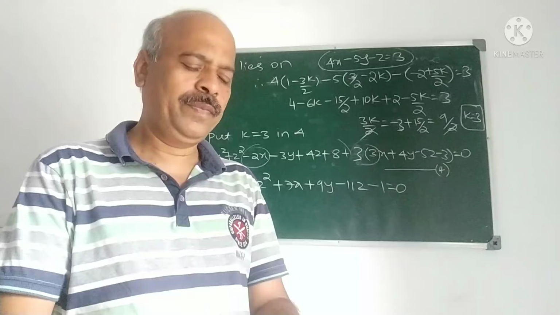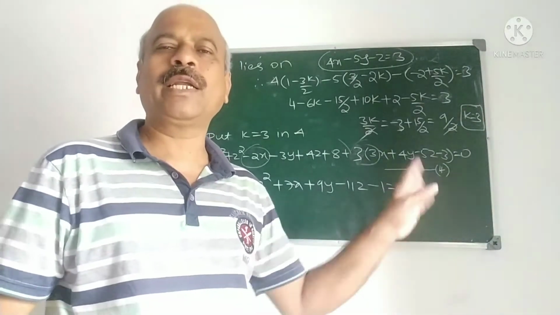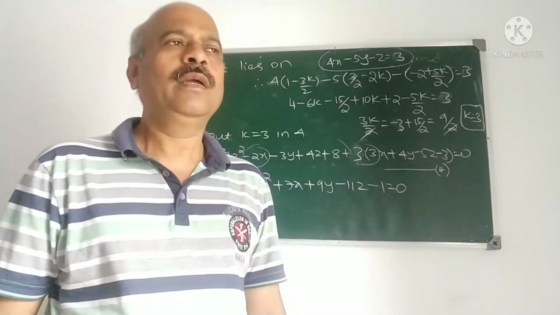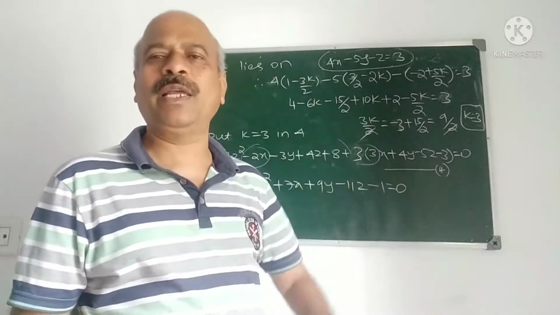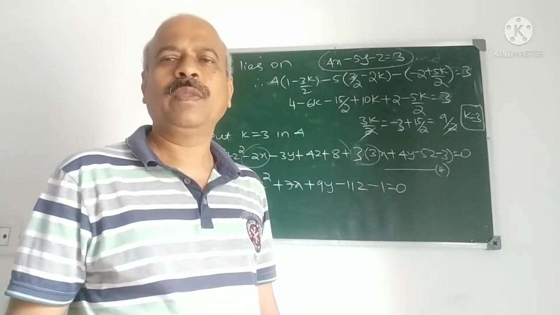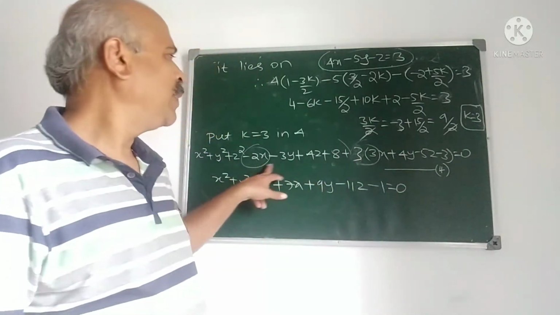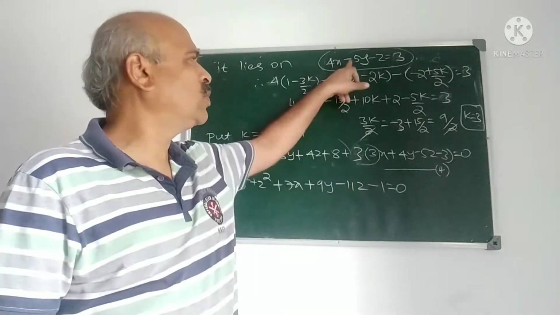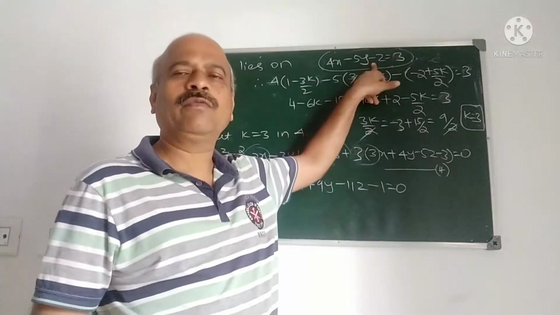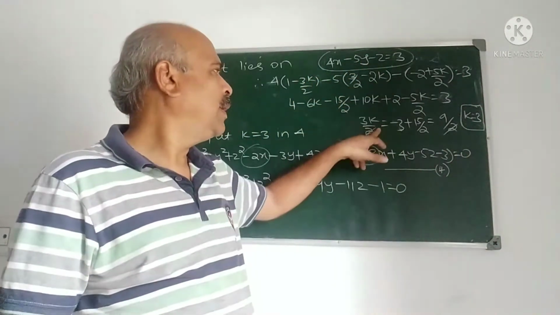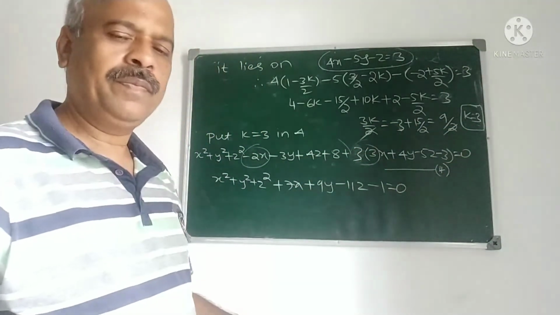First I have taken the plane of intersection of the two spheres by subtracting one from the other. Then the equation of the sphere is one of the sphere equations plus k times the plane. And how have we obtained k? By using the fact that the center of that sphere lies on the given plane. We obtained the coordinates of the center, substituted in the equation of the plane, and obtained k equal to 3. Substituting, we obtained the equation of the sphere.